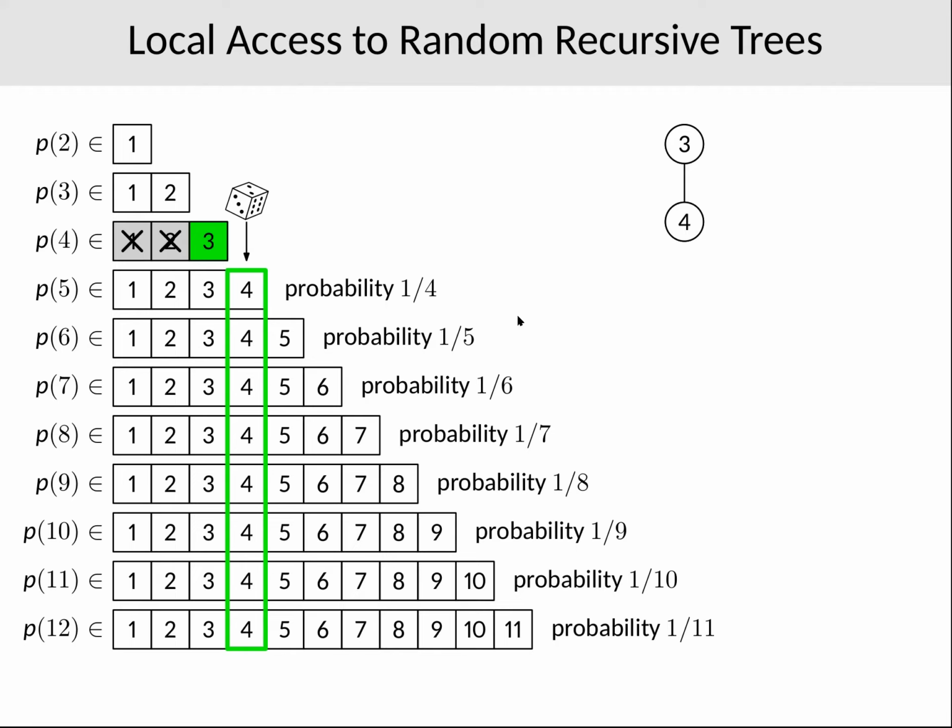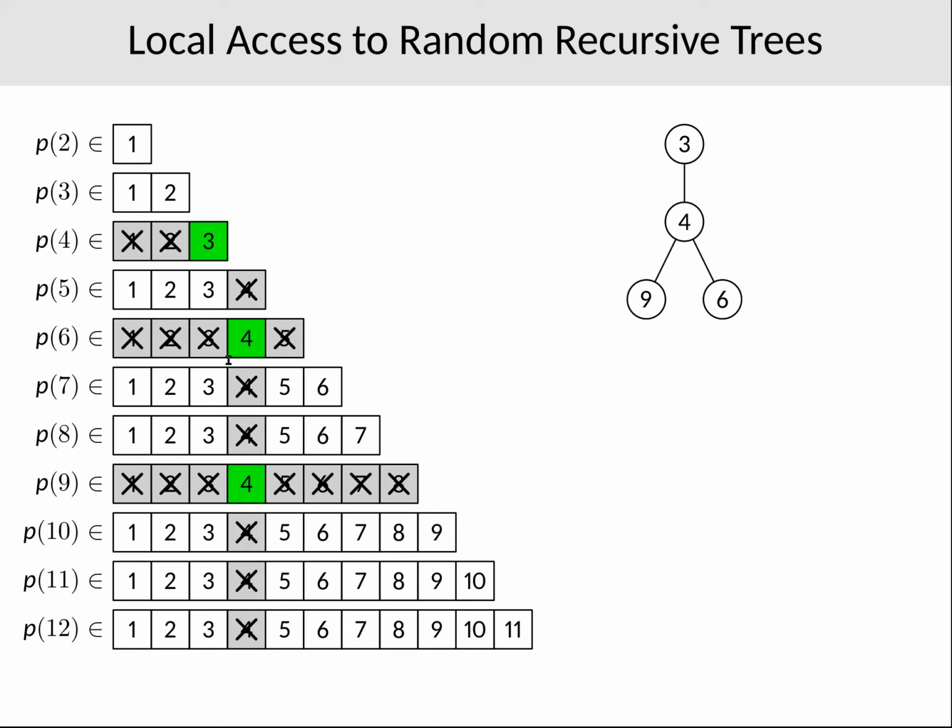And earlier I've shown you a trick that allows us to sample a set X that contains each i with probability 1 over i. And this trick can also be applied here to make all of these decisions in expected logarithmic time. So let's say 6 and 9 turn out to be children of 4, and the rest turns out not to be.